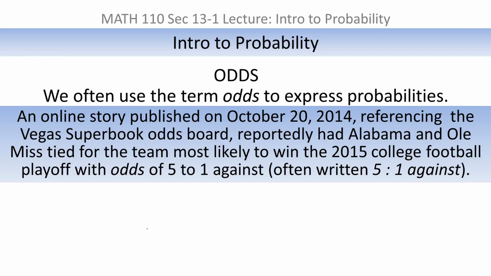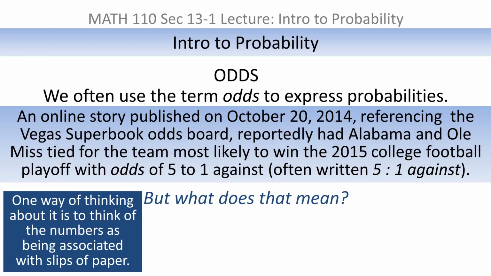In fact, an online story that was published on October the 20th of 2014 that referenced the Vegas Superbook odds board reportedly had Alabama and Ole Miss tied for the team most likely to win the 2015 college football playoff. That didn't happen, but nevertheless, with odds of 5 to 1 against. And it's pretty common to write that with a colon in between. So 5:1 is a common way to write 5 to 1. But what does that mean? In particular, what does that mean in terms of probabilities?